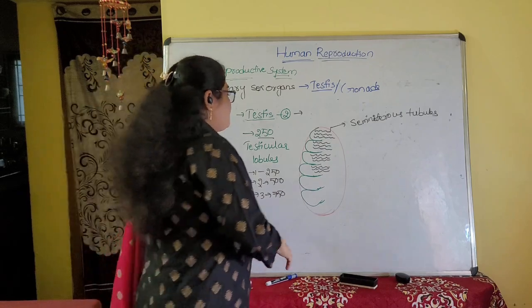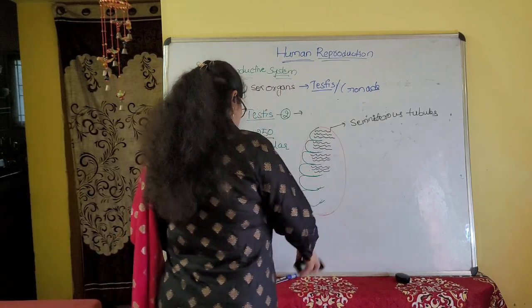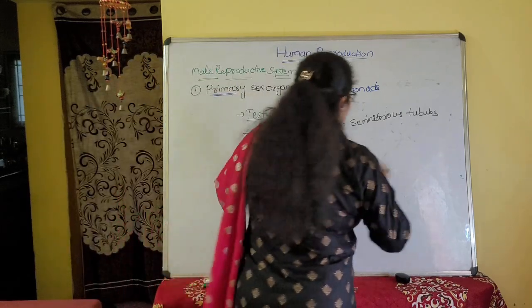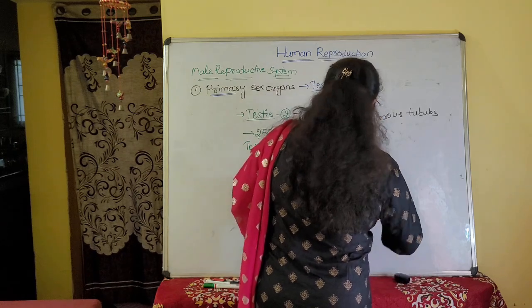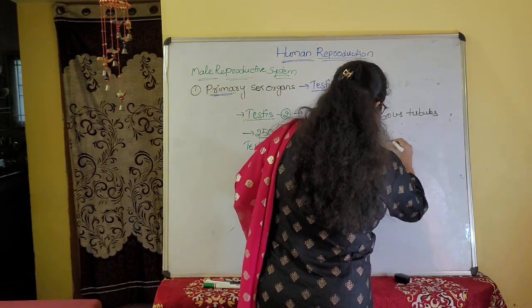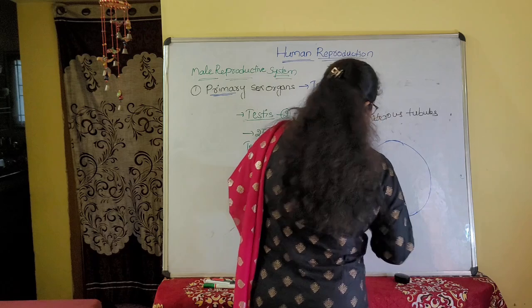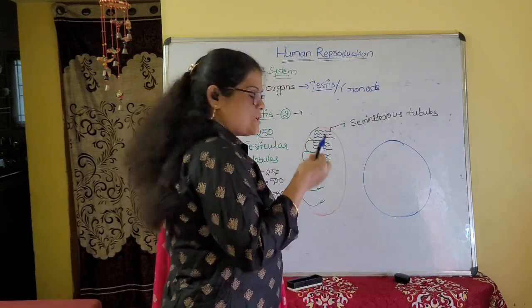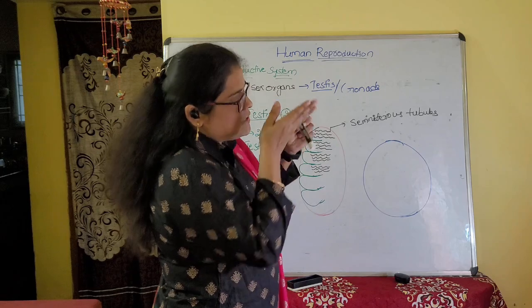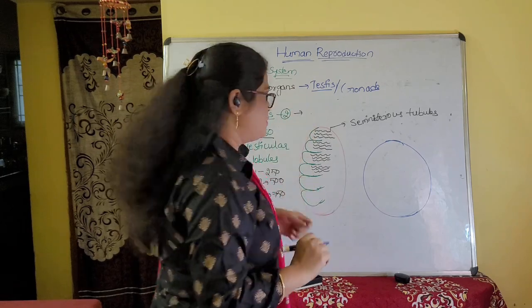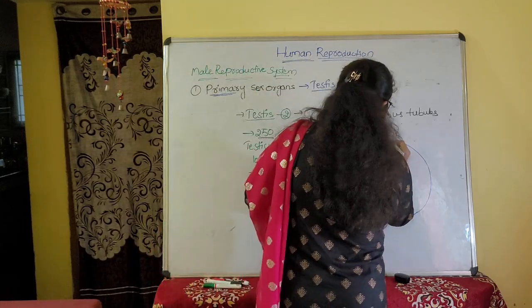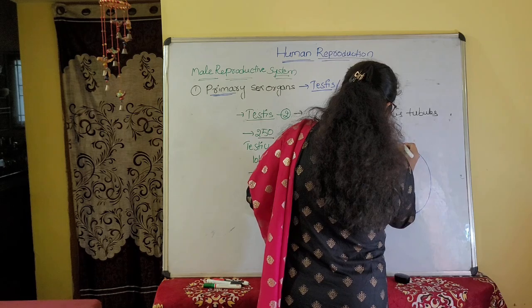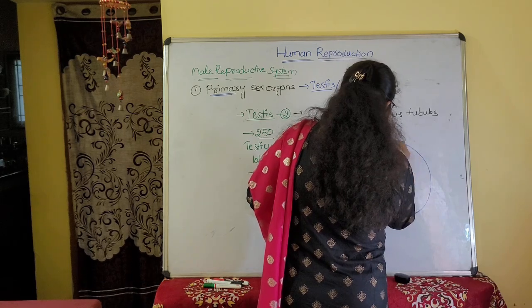Now, when we enter inside the seminiferous tubule, what is present? For example, this is a seminiferous tubule, and we take a cross section. Here one layer is present, which we call the germinal epithelium.